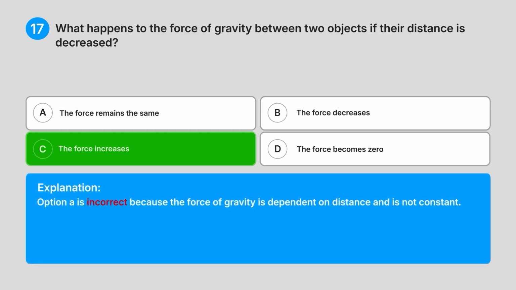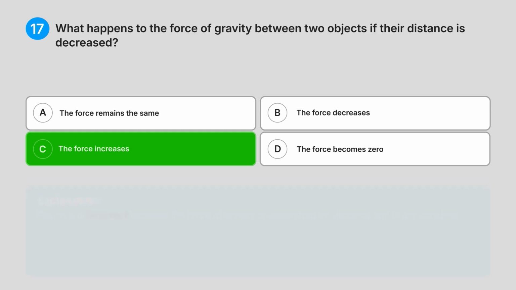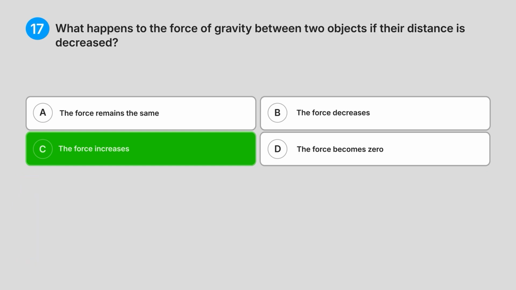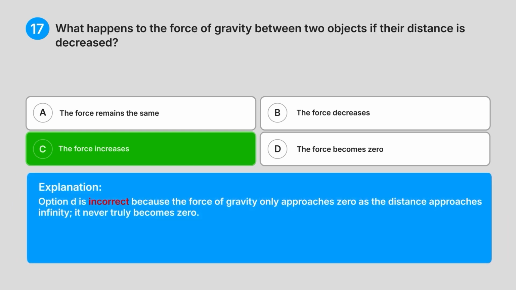Option A is incorrect because the force of gravity is dependent on distance and is not constant. Option B is incorrect because the force of gravity decreases as distance increases, not as it decreases. Option D is incorrect because the force of gravity only approaches zero as the distance approaches infinity. It never truly becomes zero.